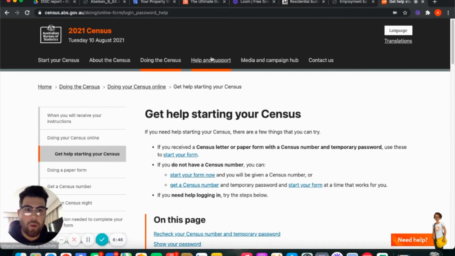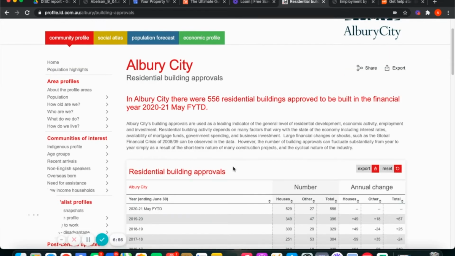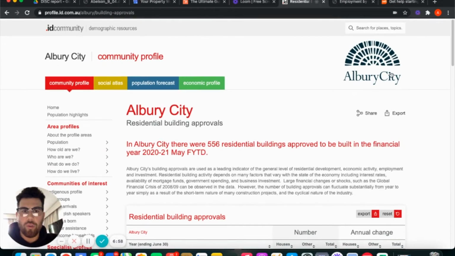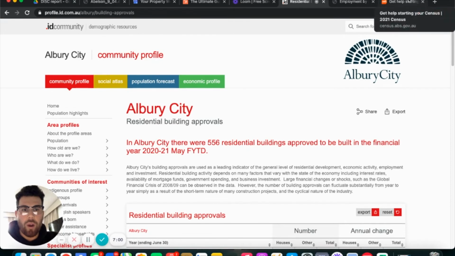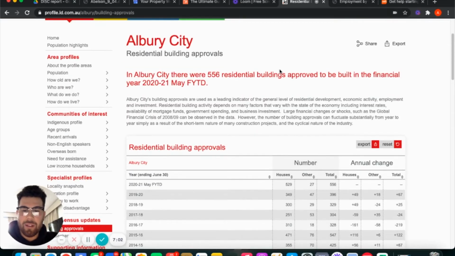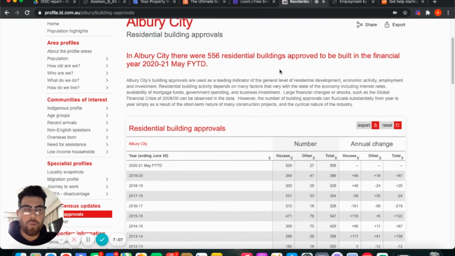This will give you data at a suburb level. So it will even go more into like an SA2, SA3 level. What I mean by SA2 and SA3 is that SA2 will give you a ratio of a population to a certain degree, which can be quite inaccurate. So you want to get something at an SA3 level, which can give you up to a range. I think they scale the population up to 100,000 people.